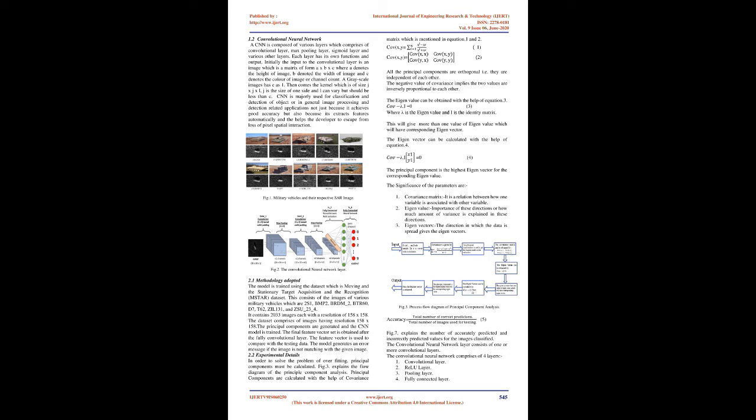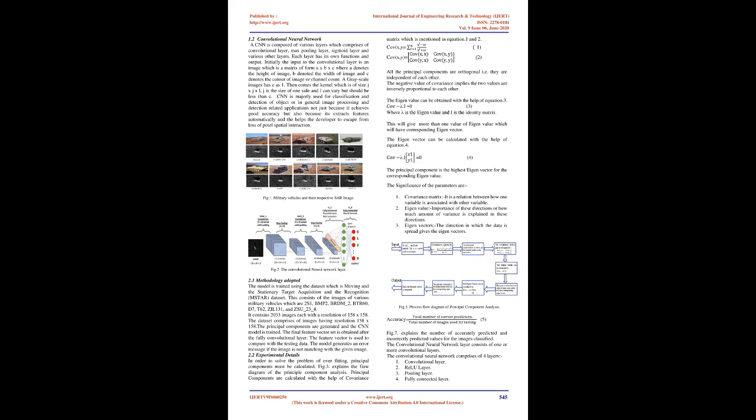1.2 Convolutional Neural Network. A CNN is composed of various layers, which comprise the convolutional layer, max pooling layer, sigmoid layer, and various other layers. Each layer has its own functions and output. Initially the input to the convolutional layer is an image, which is a matrix of form A x B x C, where A denotes the height of the image, B denotes the width of the image, and C denotes the color or channel count. A grayscale image has C as 1. Then comes the kernel, which is of size J x J x L. J is the size of one side and can vary but should be less than C.